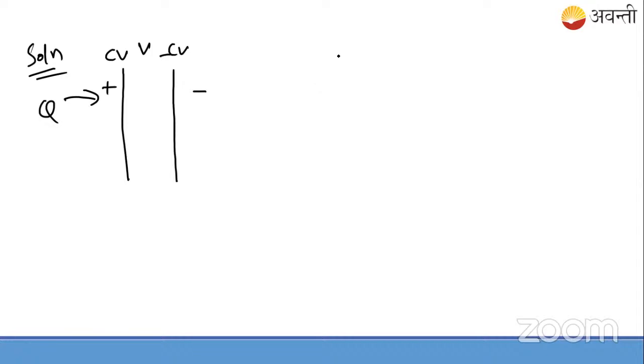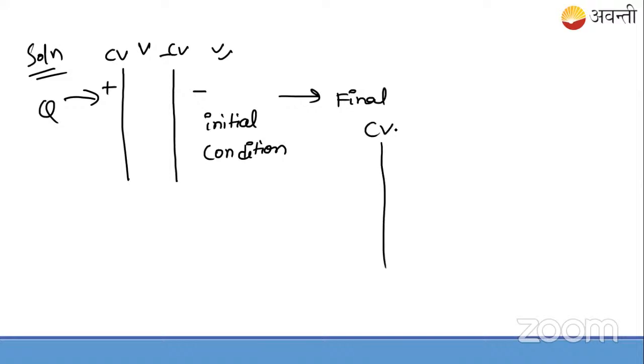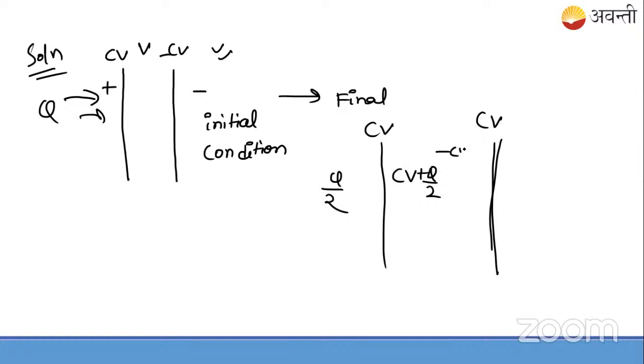This is the initial condition, and the final condition will be this. Q is equal to CV initially. Q will divide itself into half. You must always know this thing. Q by 2, and this will be CV plus Q by 2. This will be minus CV minus Q by 2, and this will be Q by 2.